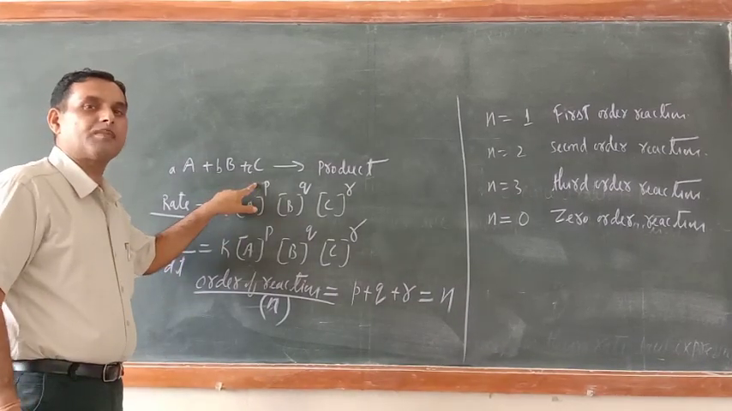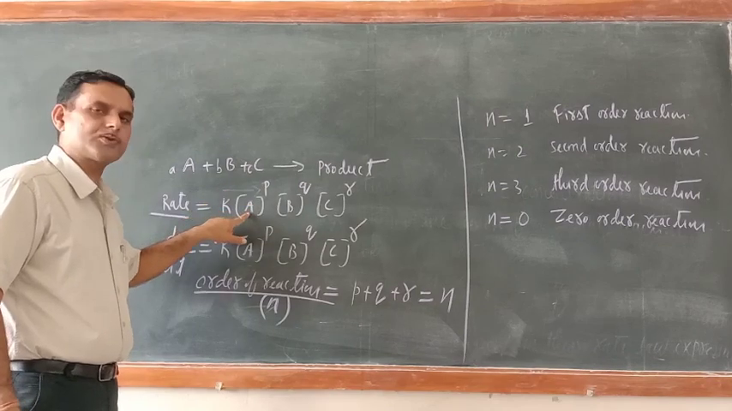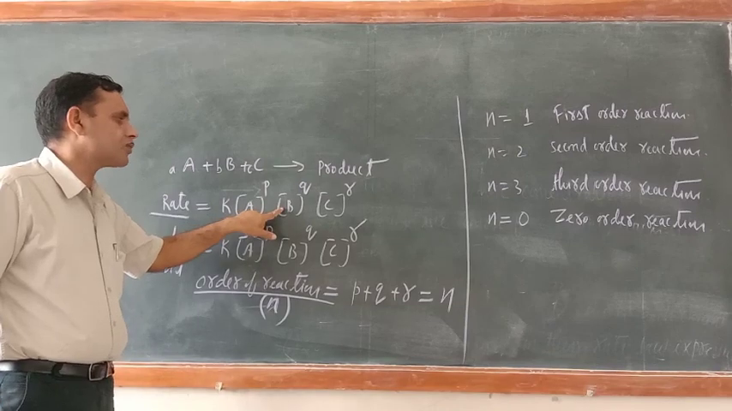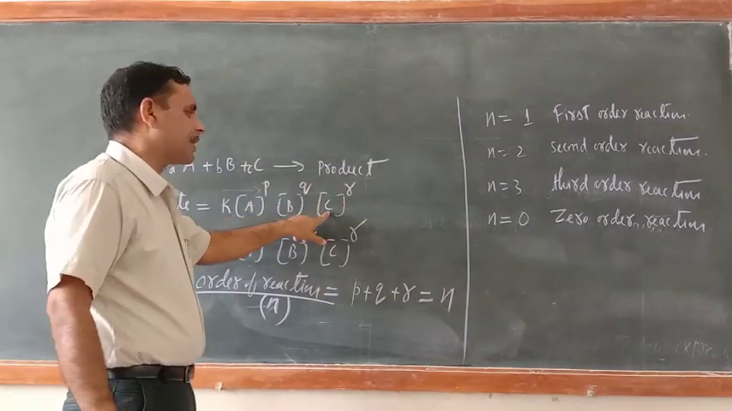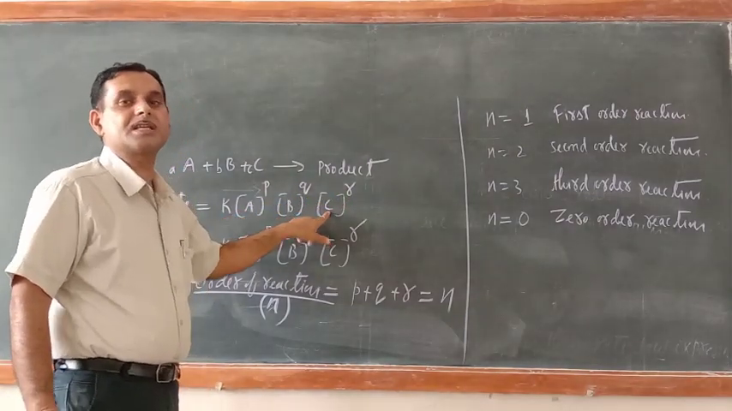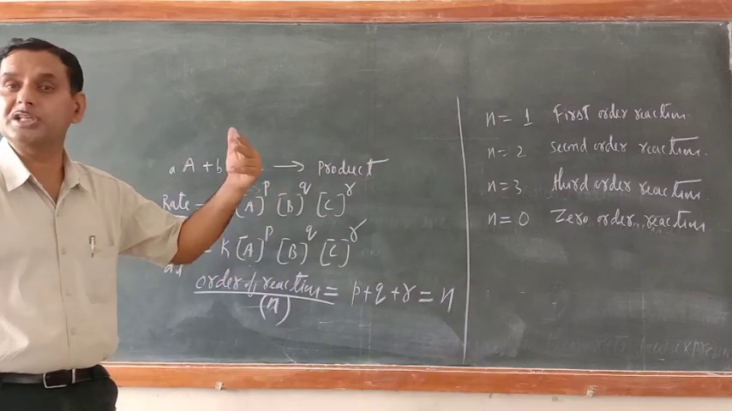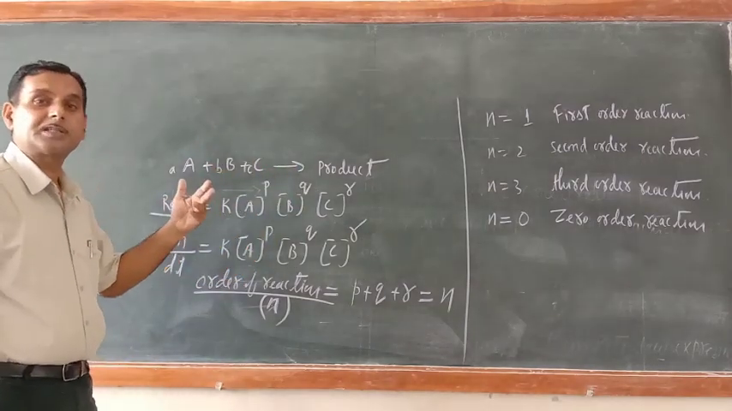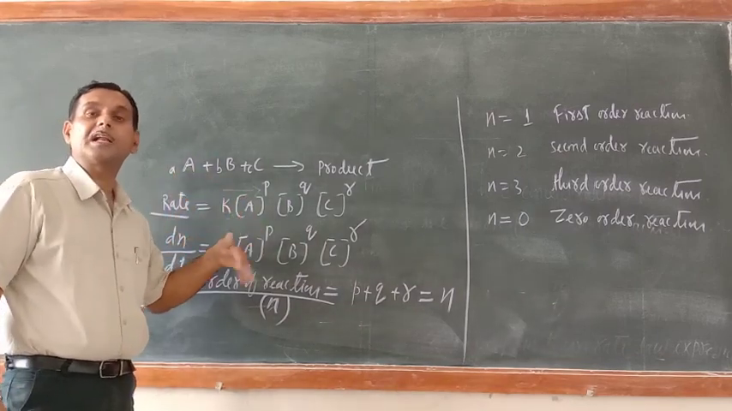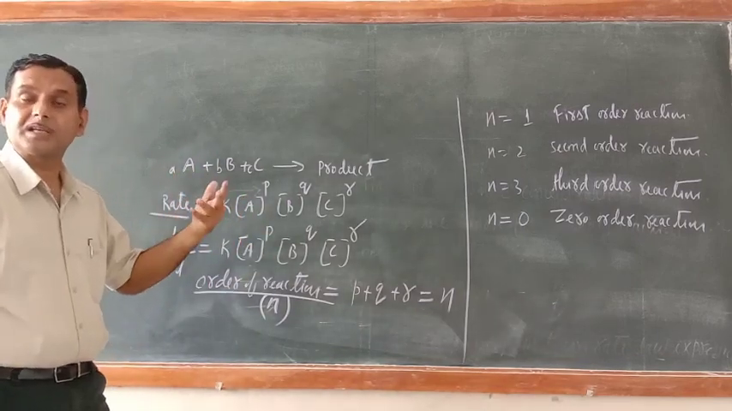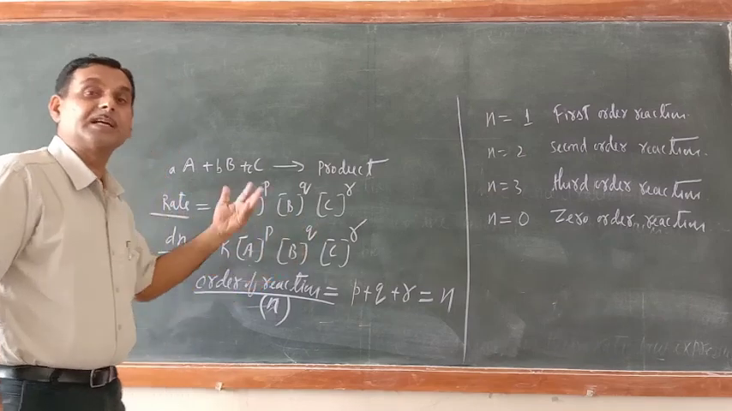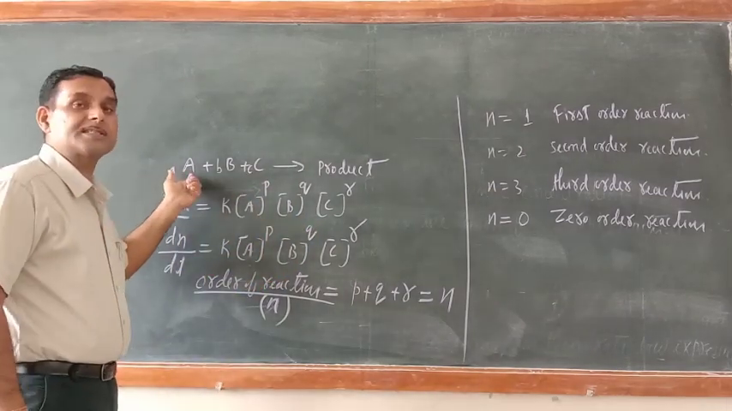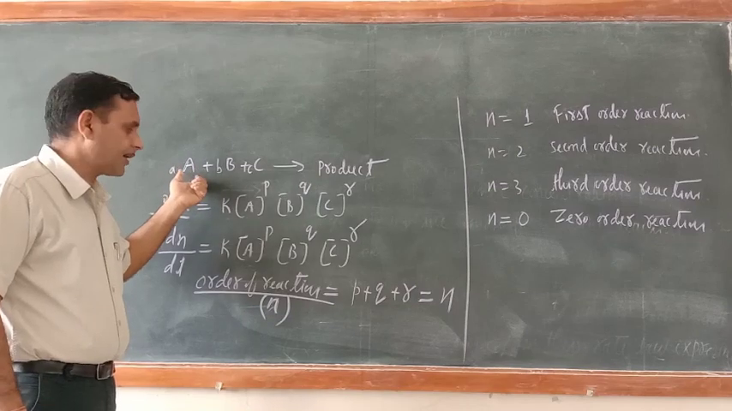P is the number of reacting species with reference to A. Q is the number of reacting species with reference to B. R is the number of reacting species with reference to C, whose concentration is changing during the course of the chemical reaction. So the order of reaction is also experimental. It is based on the rate law expression. That is why it may not be equal to the balanced chemical equation's stoichiometric coefficients.